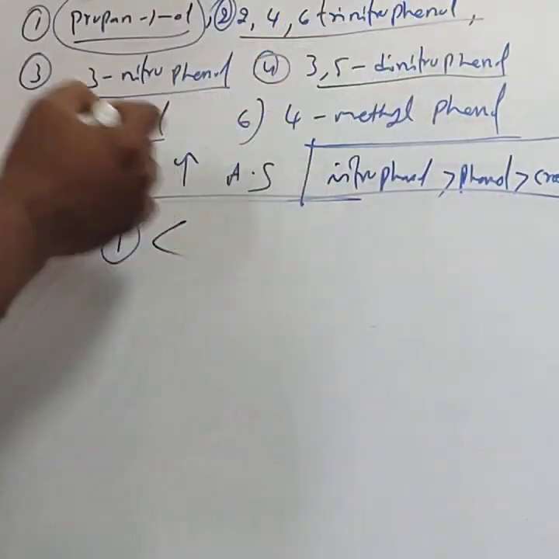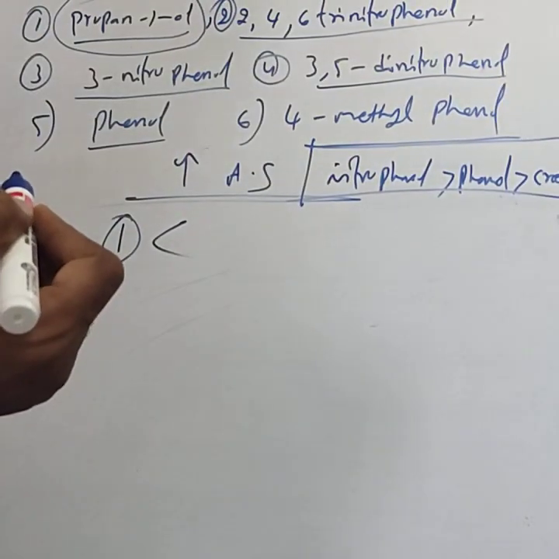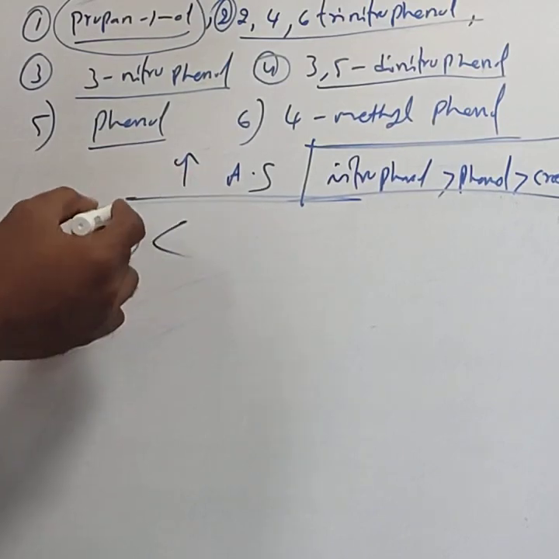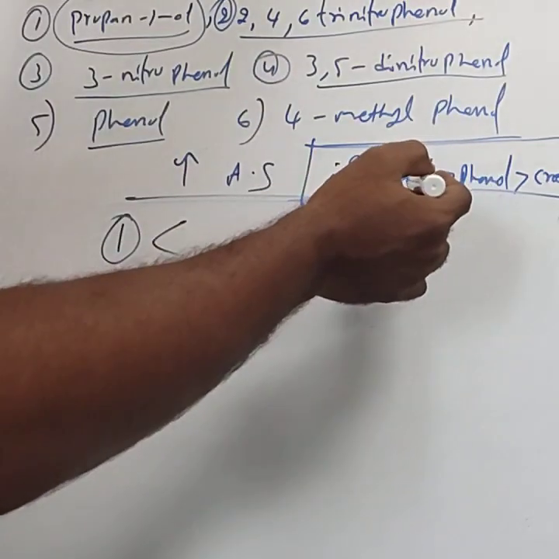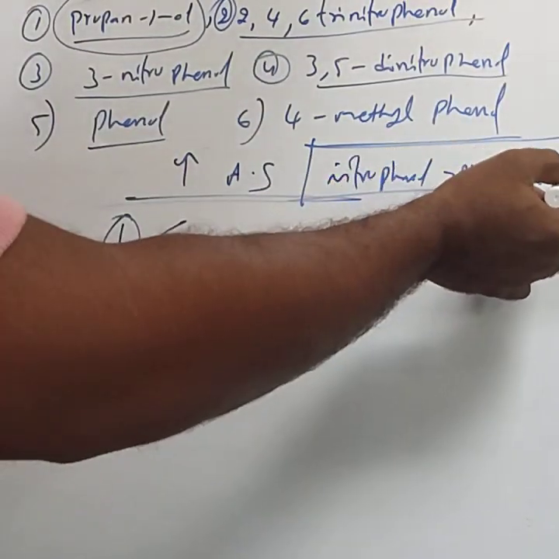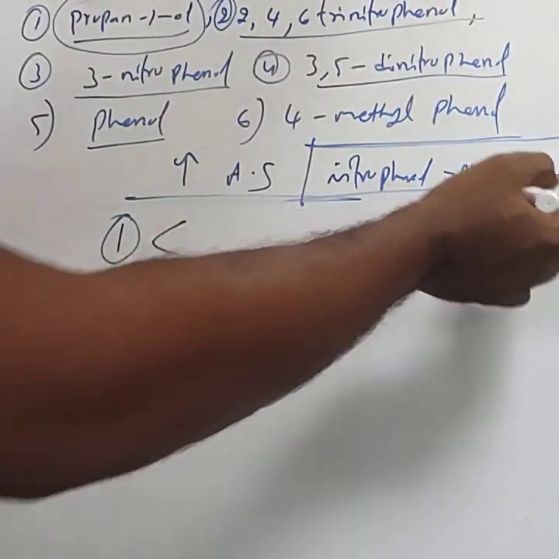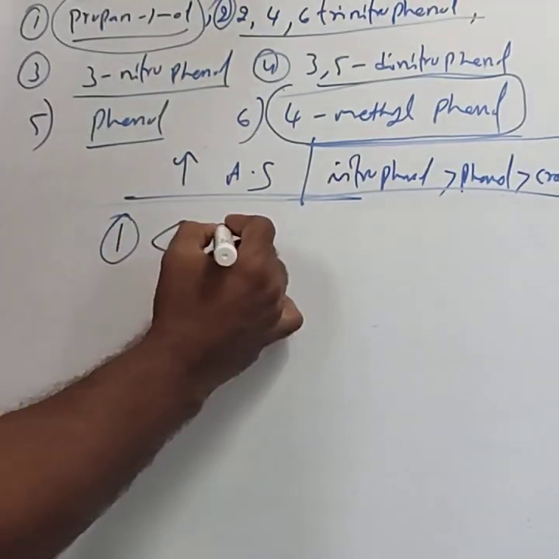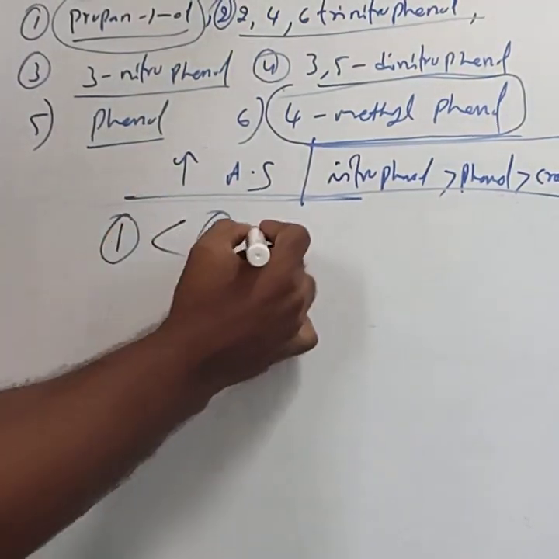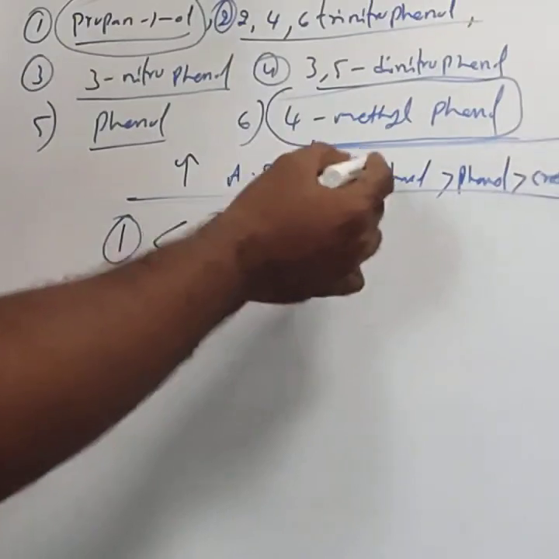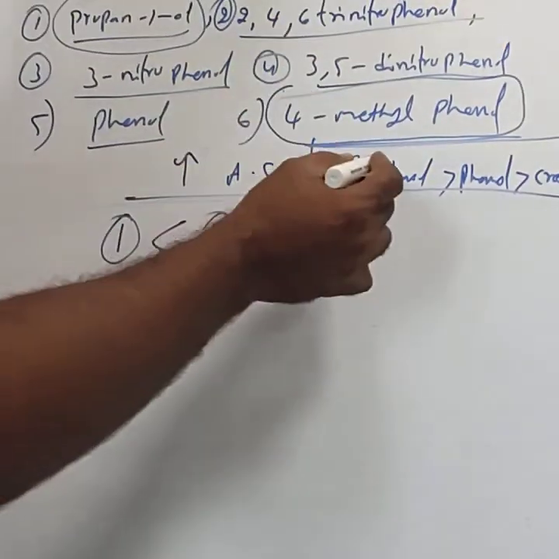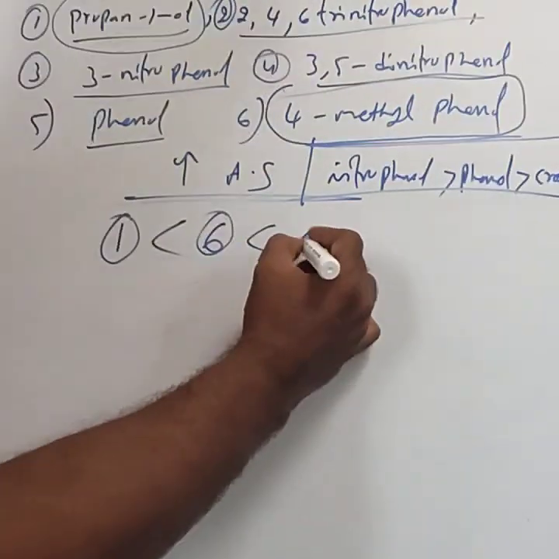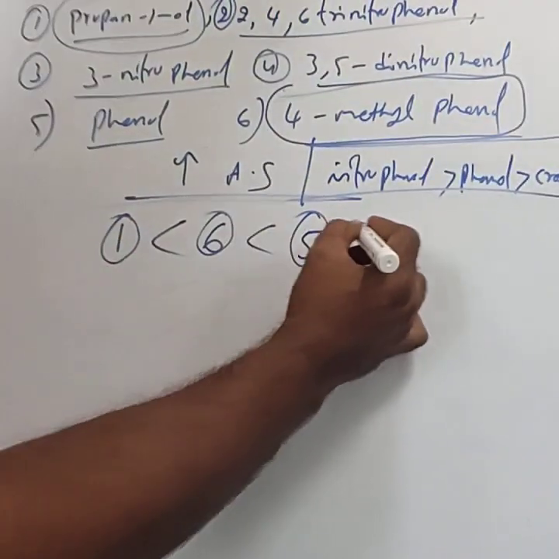First we considered the alcohol. Before going to nitrophenol, first consider the cresol, which is electron donating. In the sixth compound, the electron donating group is present, so it comes next. Next is phenol, the fifth compound.